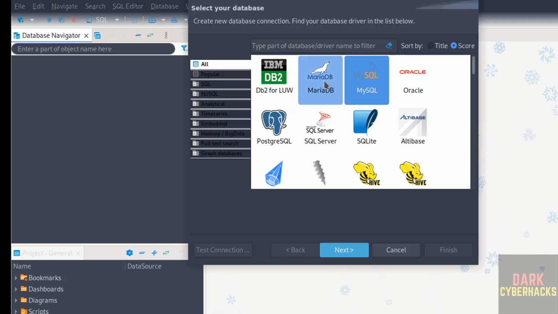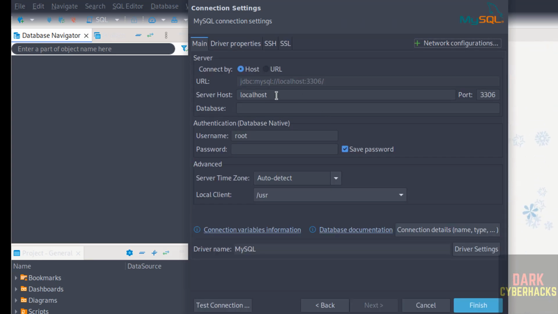If it is MySQL, select MySQL. If it is MariaDB, select MariaDB. If it is Oracle, select Oracle. You can select any of these databases. Then click on next. Then the host. I have installed MySQL on this PC, so localhost. Then port number 3306. Then database name is Hacks.